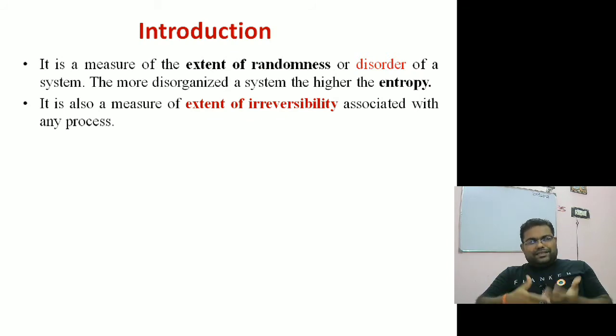When randomness increases, the properties of the system will change. The property change may be either in pressure or temperature. If I assume that all boundaries are fully insulated, then the temperature generated in the closed system will get stored. As we know, heat and work are not properties of the system, so we cannot store them; they will be stored in some other form of energy. Whatever heat or temperature has been generated as a result of heat interaction at the system boundary will get stored in the closed system, and that is called internal energy.